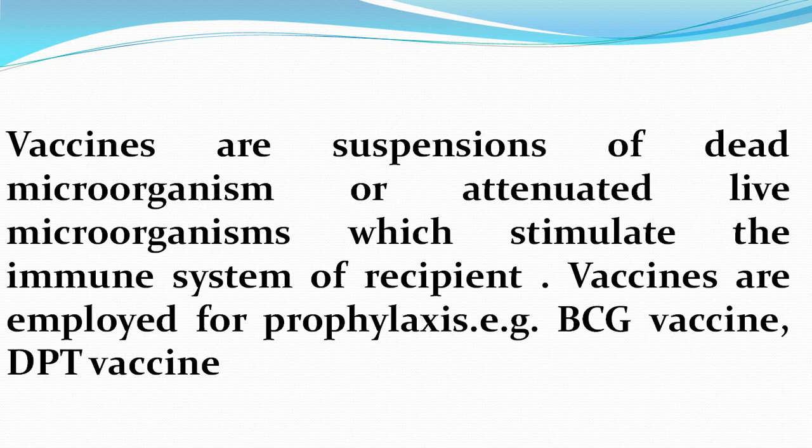Here it should be noted that these dead or attenuated live microorganisms are not capable of producing disease, but they are capable of producing an immune reaction, that is production of antibody in the recipient's body. So these are generally employed for prophylaxis, that is prevention. Examples are BCG vaccine, DPT vaccines.